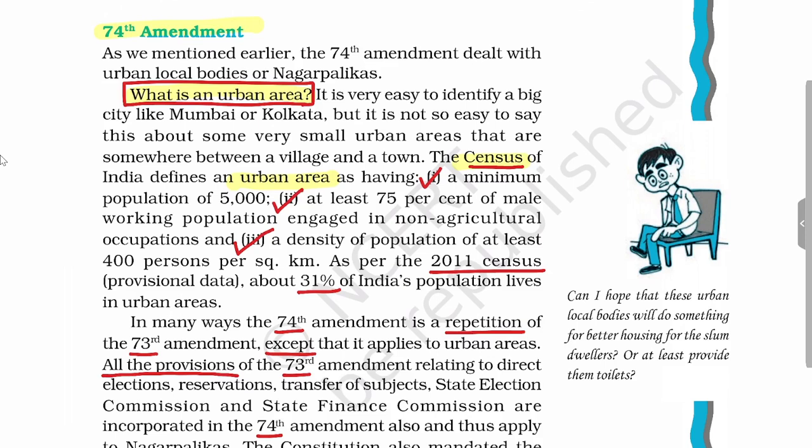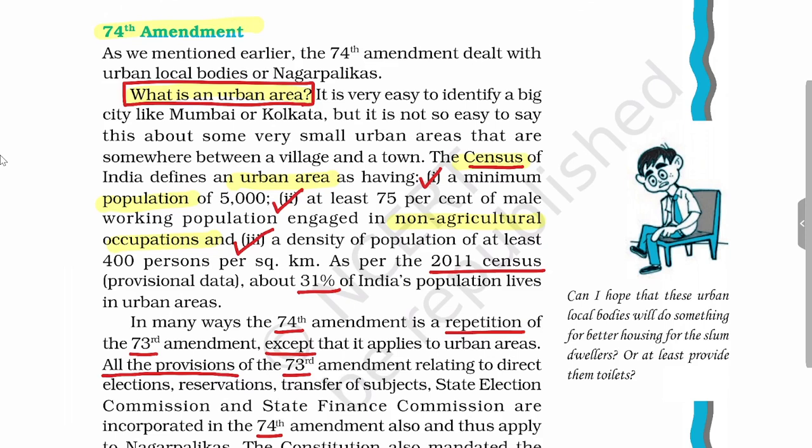First condition is population. The minimum population of that area should be above 5,000. Of this population, at least 75% of the male working population should be engaged in non-agricultural occupation. If the population of that area, particularly male, are primarily engaged in agricultural activity, then that area cannot be termed as an urban area.